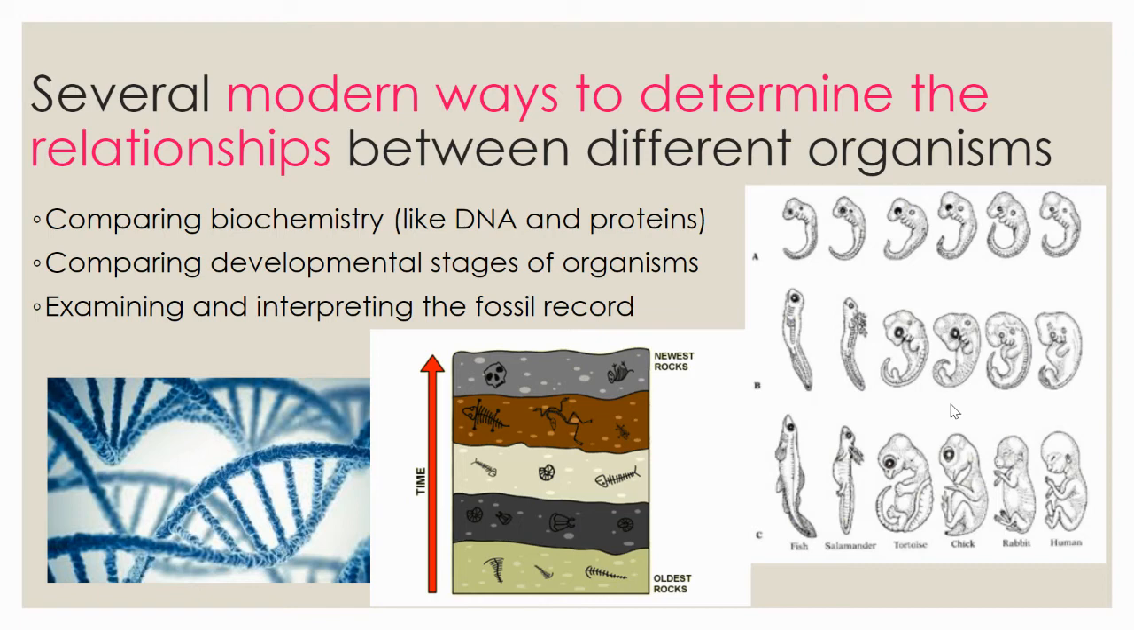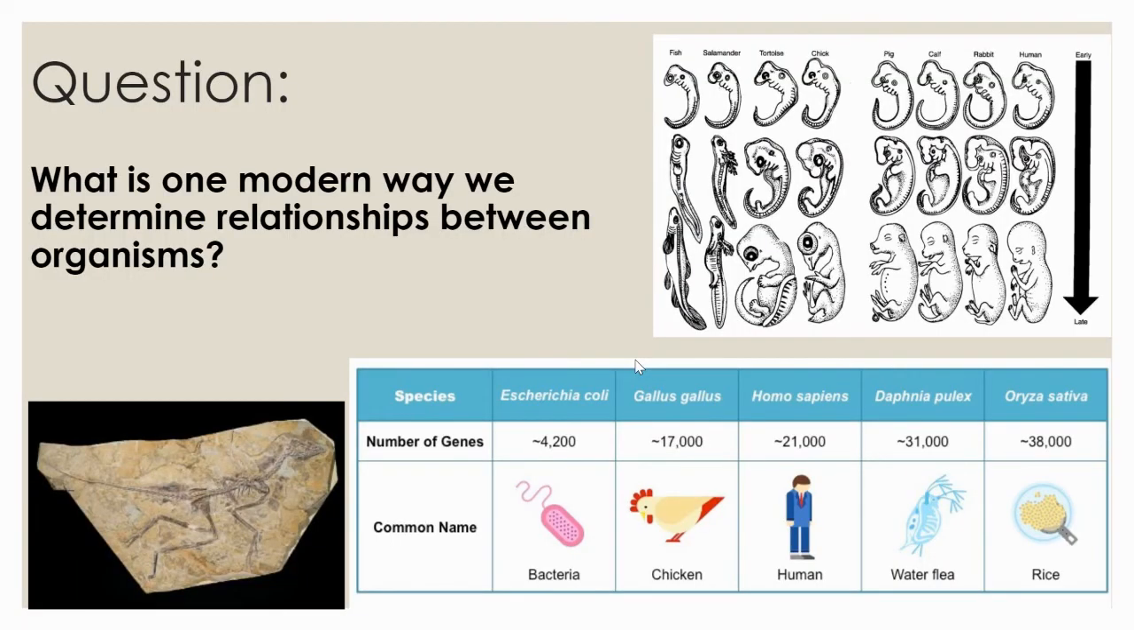All right, several modern ways have come about to determine the relationships between different organisms and how closely they are related. Those 3 ways that we're going to talk about in this class are comparing biochemistry, like looking at DNA and proteins, comparing developmental stages of organisms, which you can see there, that's called embryology, and then examining and interpreting the fossil record. So, what is one modern way to determine the relationship between organisms?